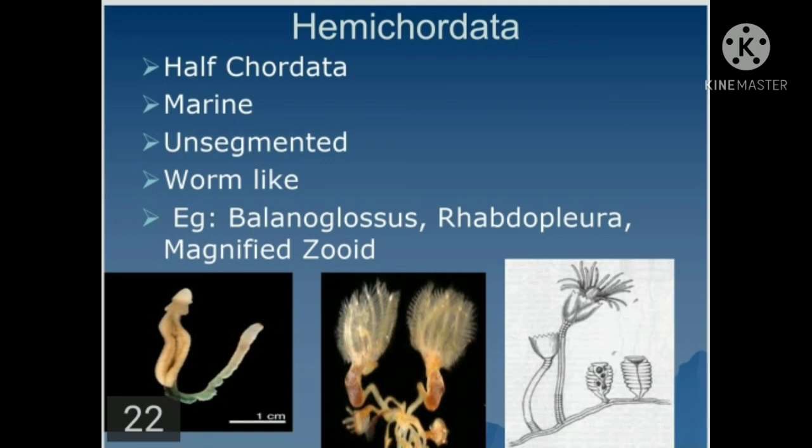The buccal cavity gives rise to a rod-like buccal diverticulum, which is considered a notochord by some scientists, and therefore they have been kept in this phylum. This phylum is called Hemichordata, the half chordata or half rod, and the examples are Balanoglossus and Saccoglossus.